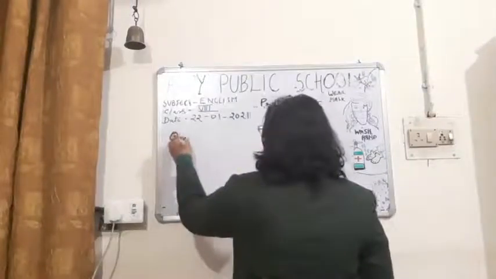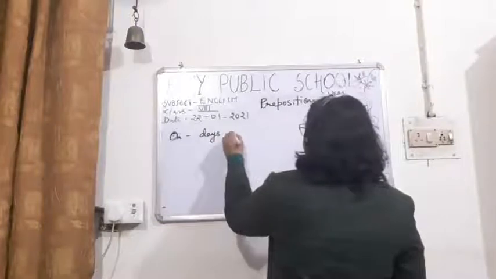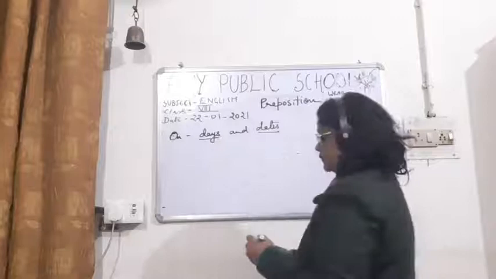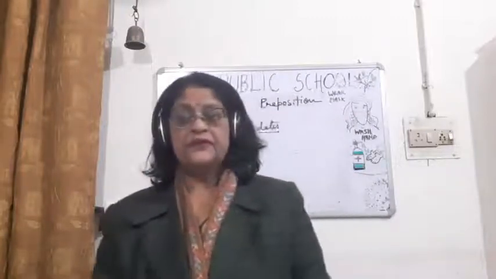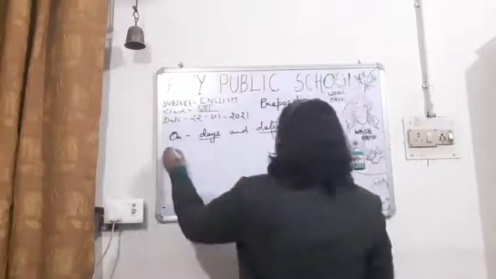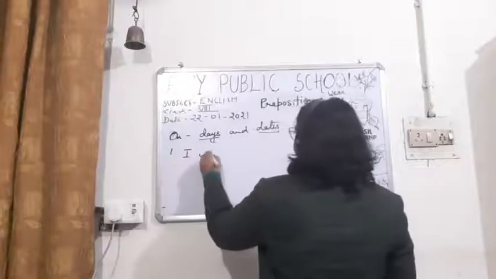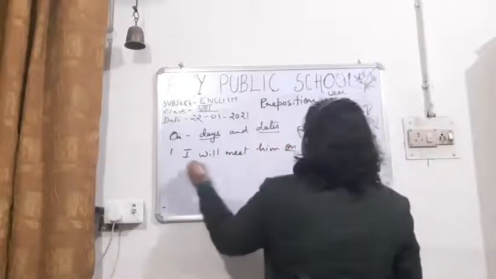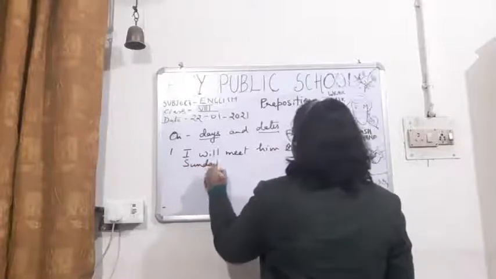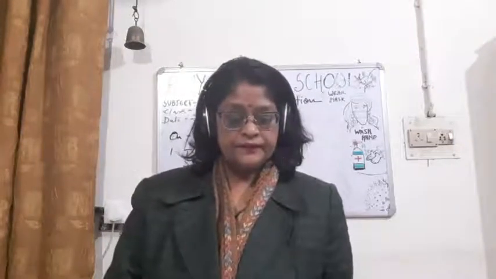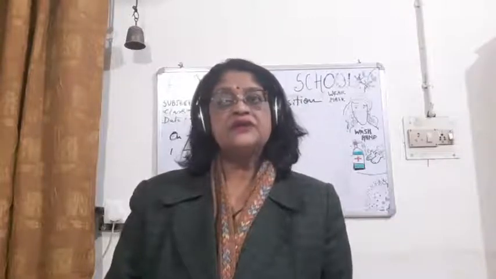On is used with days and dates. Like, I will meet him on Sunday. Then, on 5th of December, he is going to come.